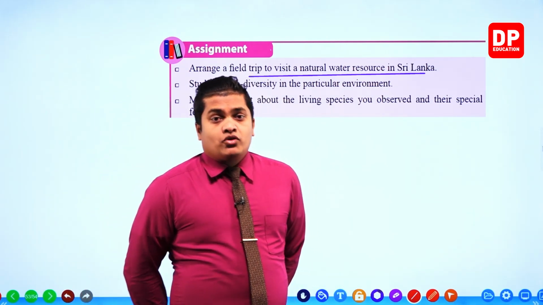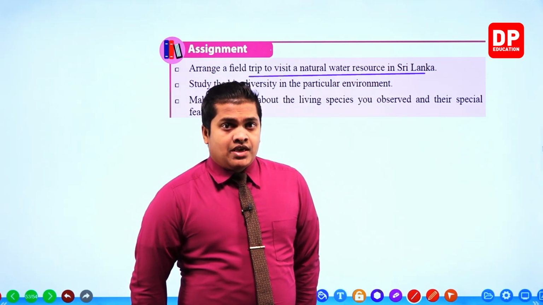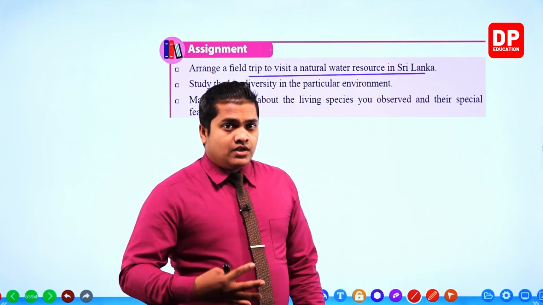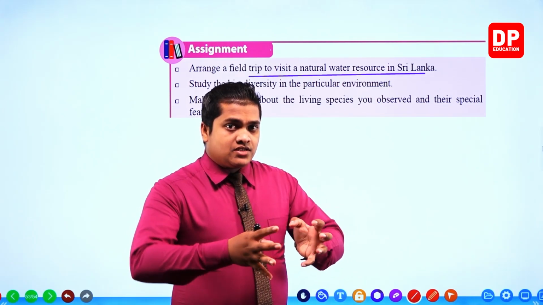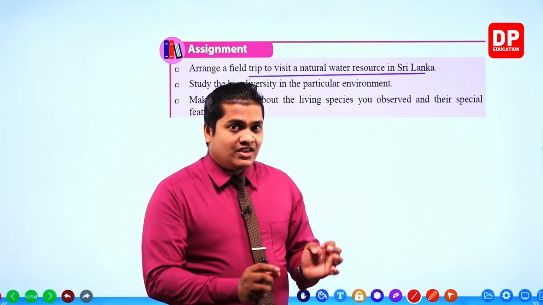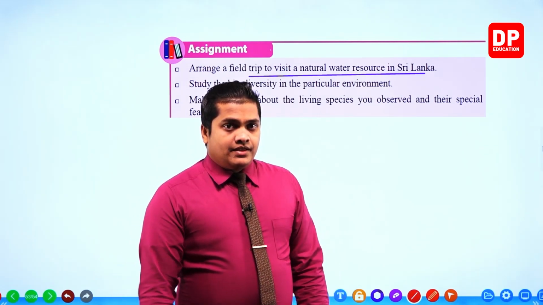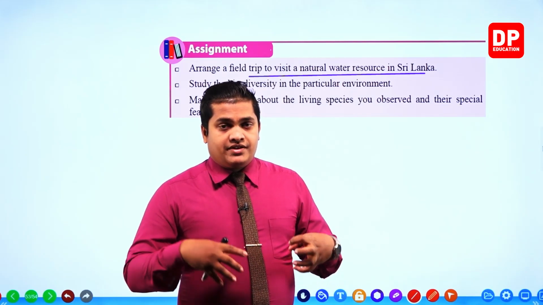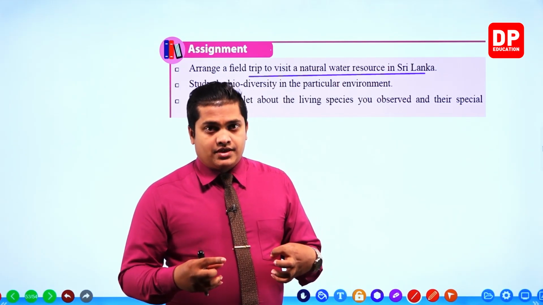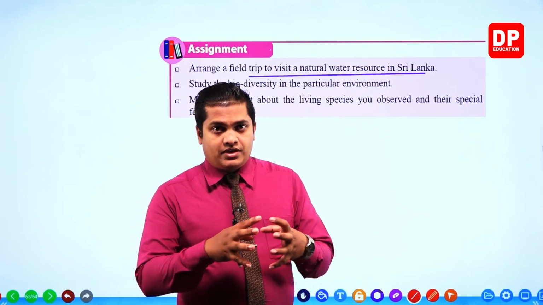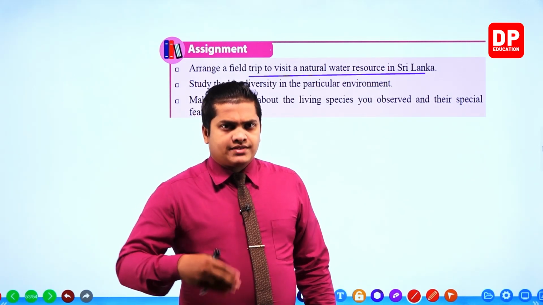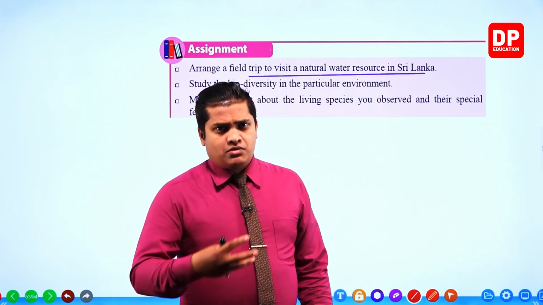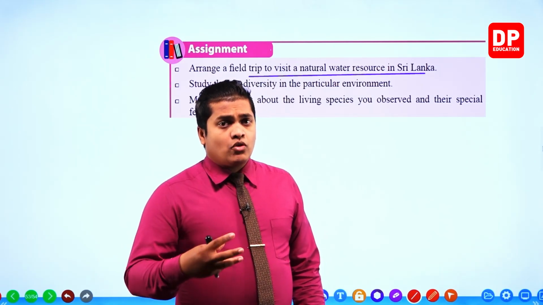That means we have to study the number of plants, and get the species of plants which are living in that particular area. Not only plants but also animals, different kinds of animals, different types of fishes and all the other organisms living in that environment. We have to collect some information about those places and those organisms.